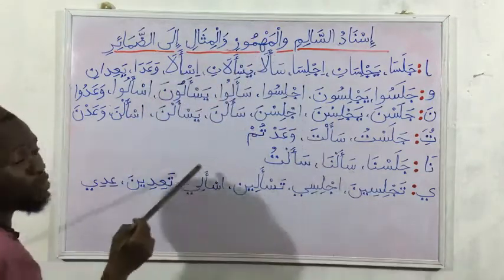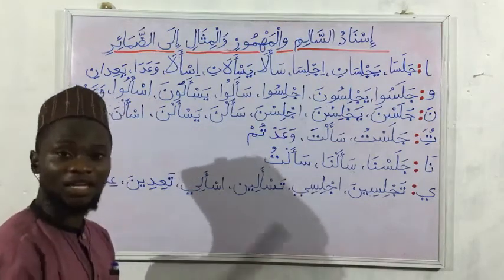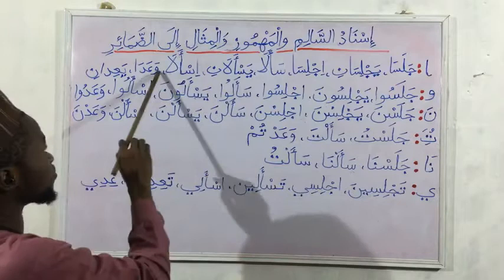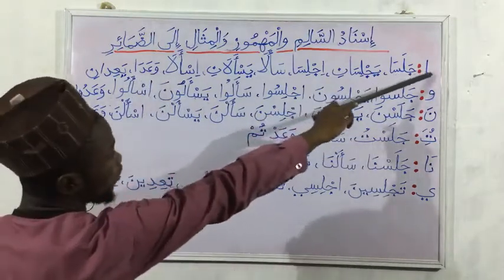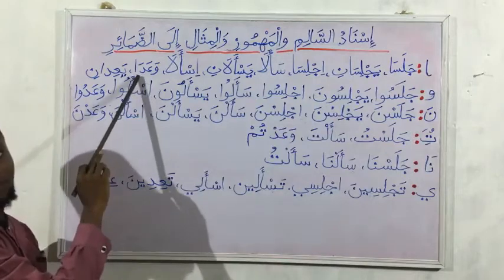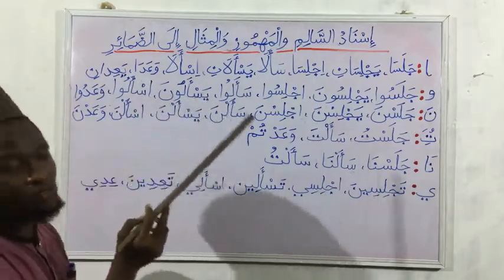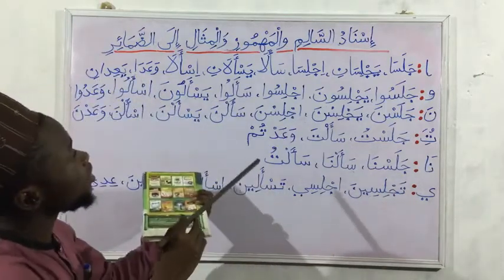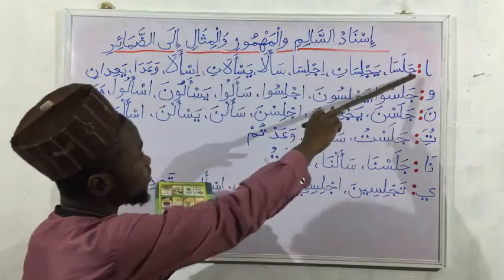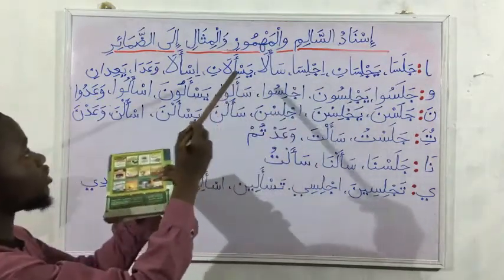Then for Misal, Misal is the one that has a weak letter at the beginning. It can be waw or ya. So this is Misal waw. We have Wa'ada. Attaching our pronoun alif, Wa'ada, and in the mudari' it is Ya'idani. So this is the way we attach Alifu al-Ithnayn to this verb, to Salim, to Mahmuz, and Misal.